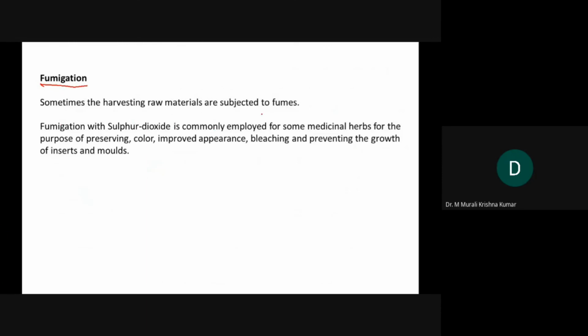Sometimes the harvested raw materials are subjected to fumes. Fumigation with sulfur dioxide is commonly employed for some medicinal herbs for the purpose of preserving color, improving appearance, bleaching, and preventing growth of insects and moths. They will be exposed to fumes like sulfur dioxide, so that they kill any microbes that are there, or sometimes help in changing the outer texture, color, etc. They also help in improving the shelf life of the plant material.